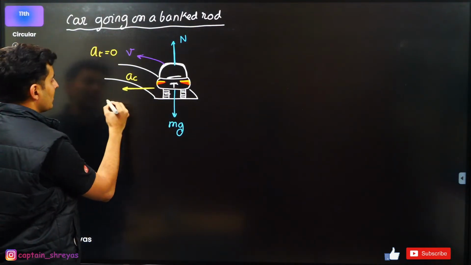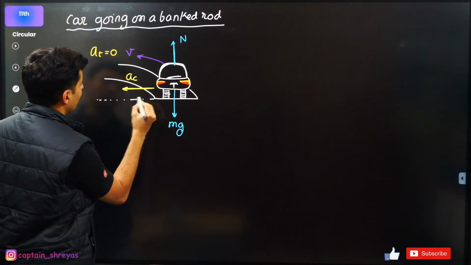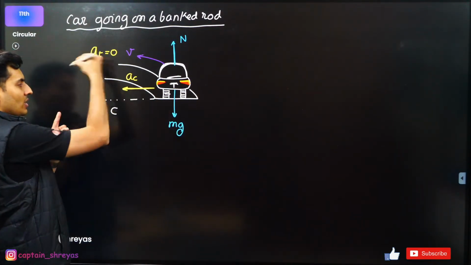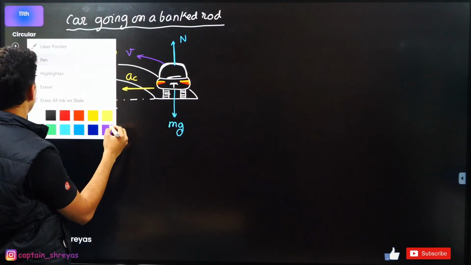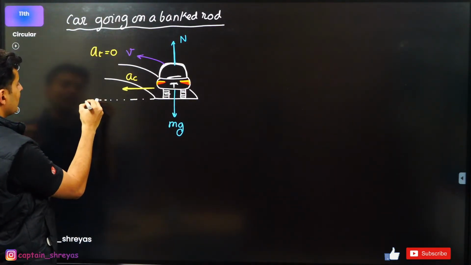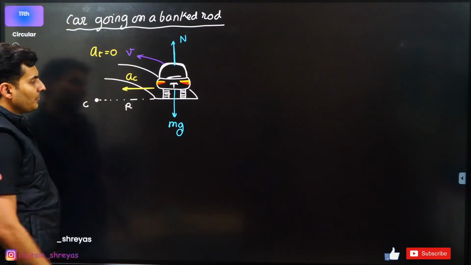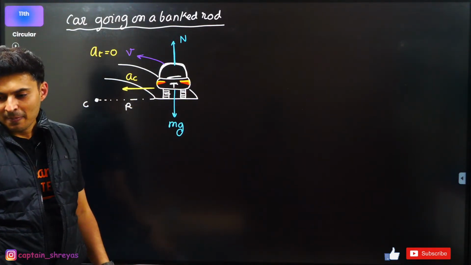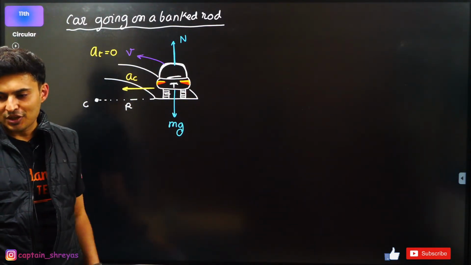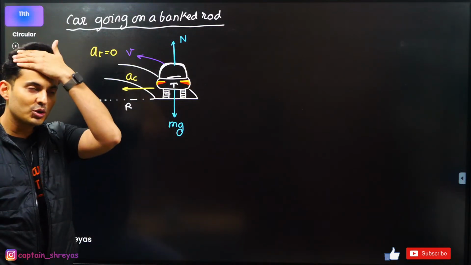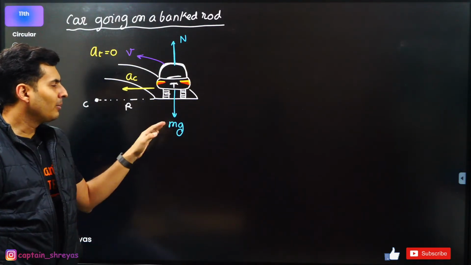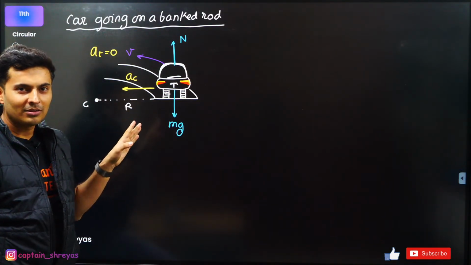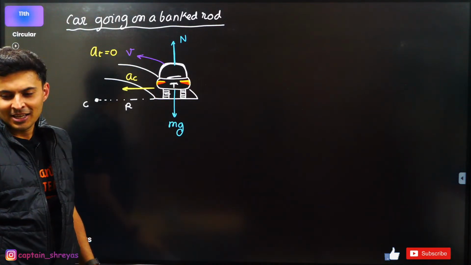I also know that there is some radius involved over here. This will be the center of the curvature of the road. There will be also radius of curvature as well. This is your center, this is your radius. Perfect. Now there is one more force remaining. Sampath has said it. Yes, friction. Where do you think I should show friction? Up, down, left, right, in, out. Where do you think I should show friction?